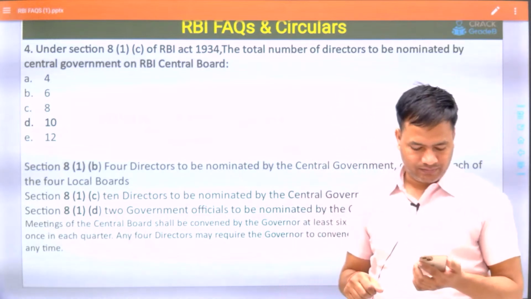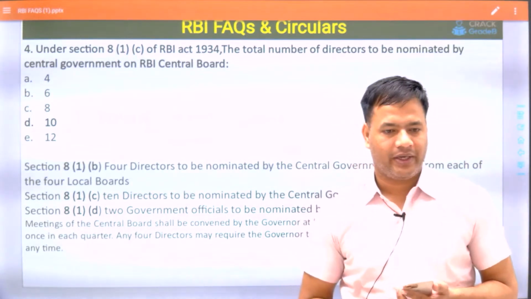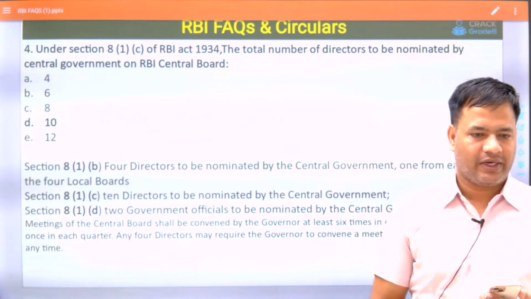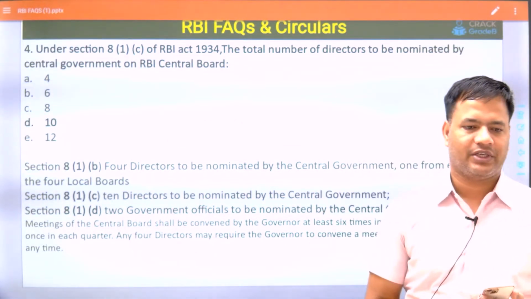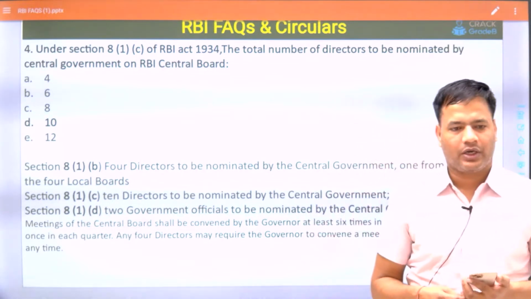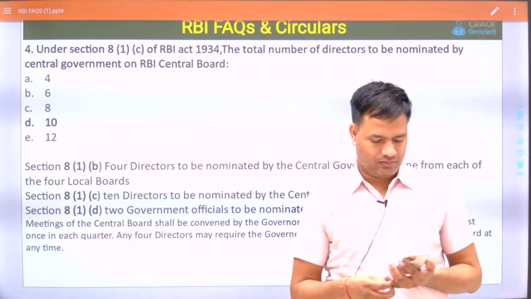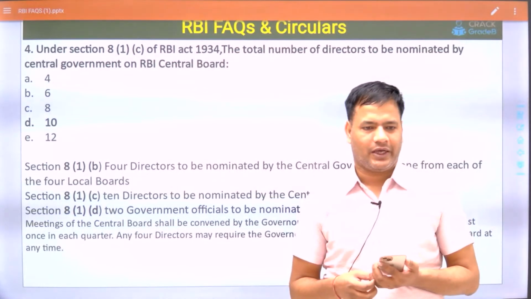So one more question. Currently, how many members or directors nominated by the central government are on the board of RBI? Total number of directors currently on the board of RBI.